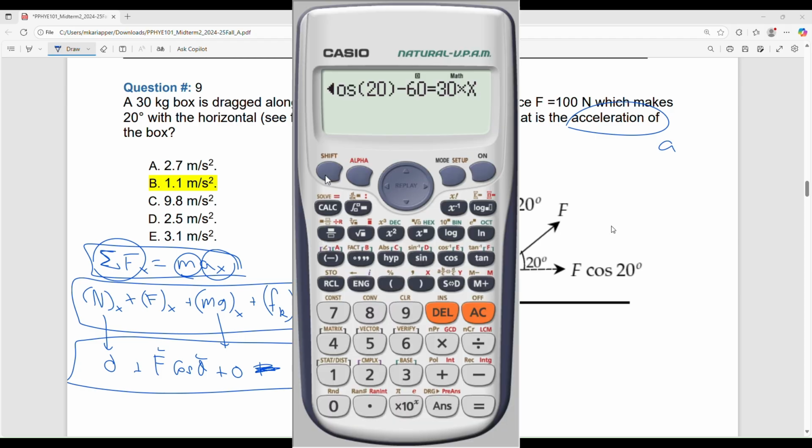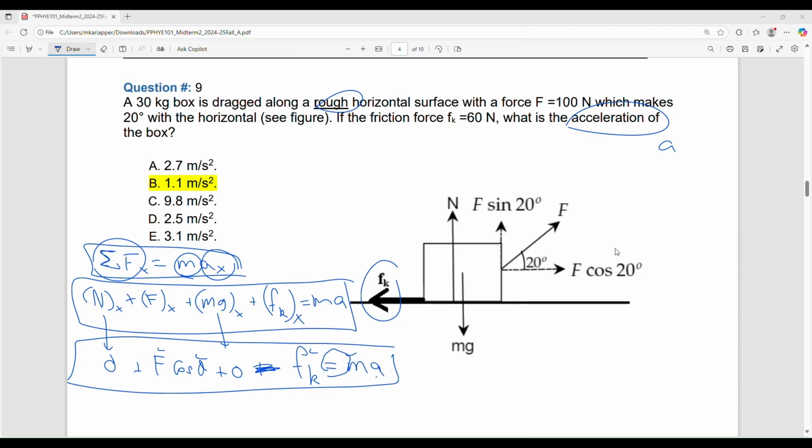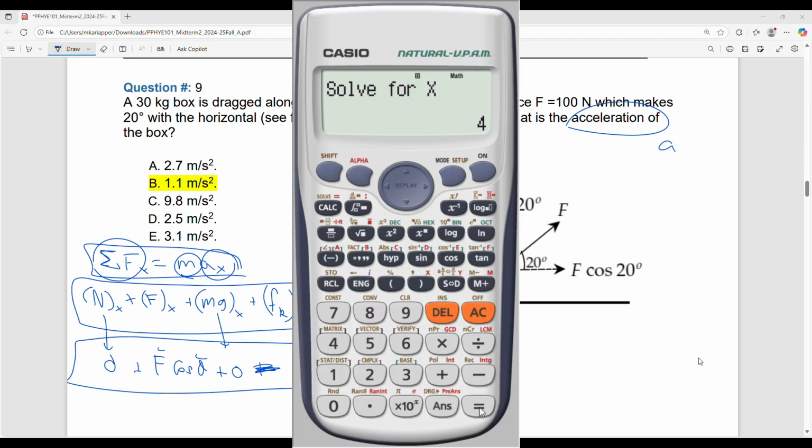What do you do now? Shift calc. Is this the answer? But this is not the answer, okay? Because this is what was in the calculator from a previous calculation. You have to press this equal button. You should see this L minus R. That is the calculator verifying the answer, substituting into the left-hand side and right-hand side of the equation, which should be equal. So L minus R should be equal to 0.